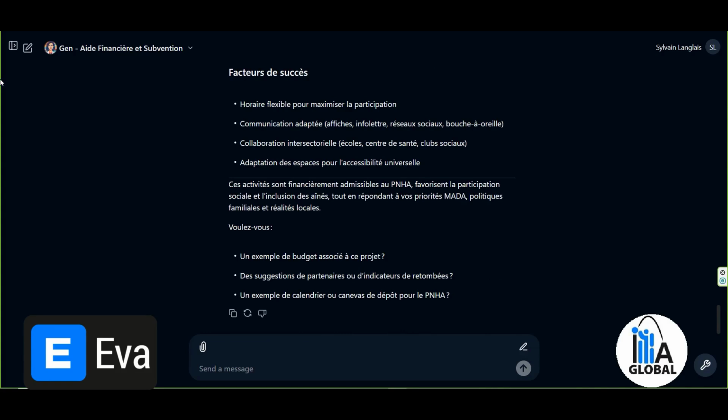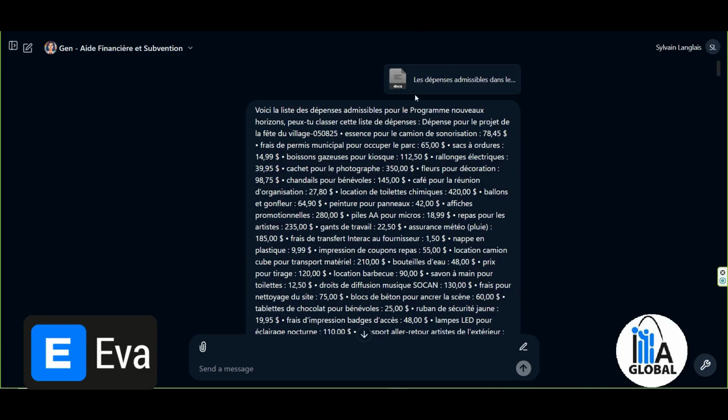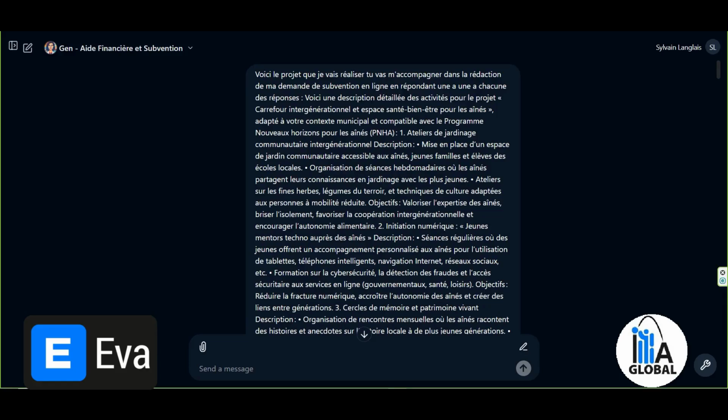What I did next was open a second tab, and we'll take a look at the second tab. And I also looked up the eligible expenses for the New Horizons for Seniors projects. We'll come back to that. It's for the reporting. And here, what I asked it was, here's the project I'm going to carry out. You're going to help me write my grant application.